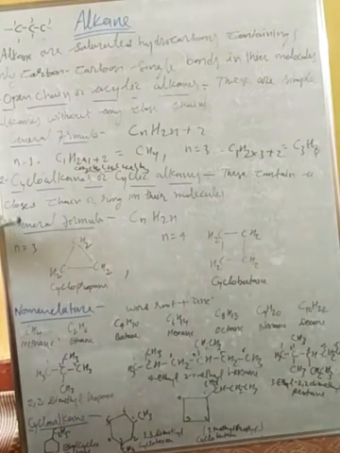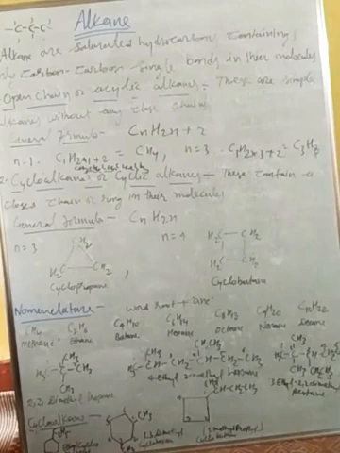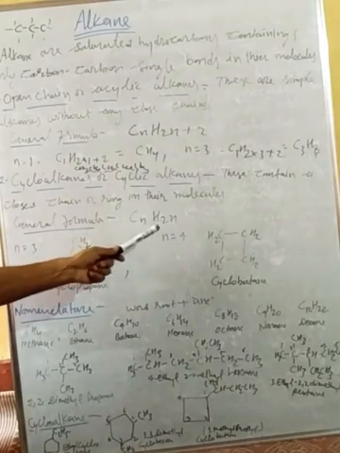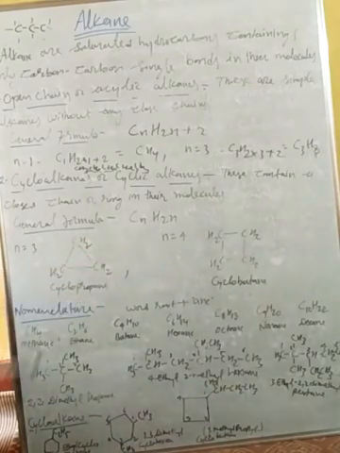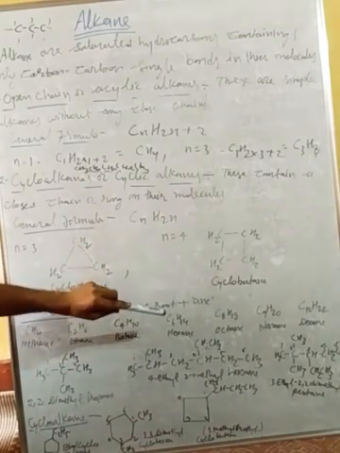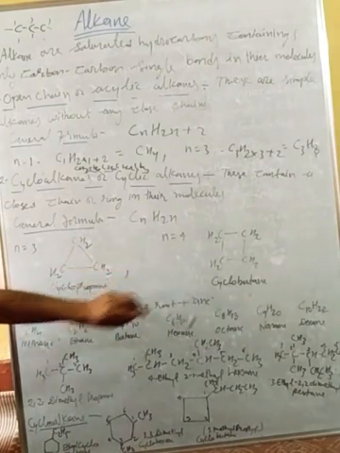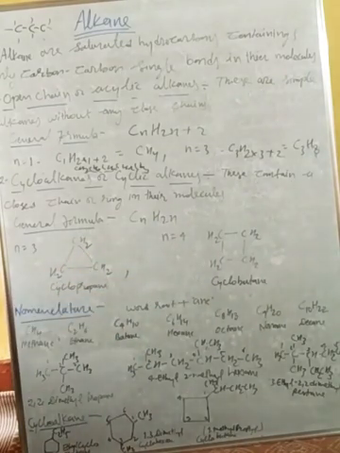The first cycloalkane has 3 carbons, cyclopropane. If n equals 3, it is C3H6, so CH2, CH2, CH2, right? If n equals 4, it is C4H8, and that name is cyclobutane, right?